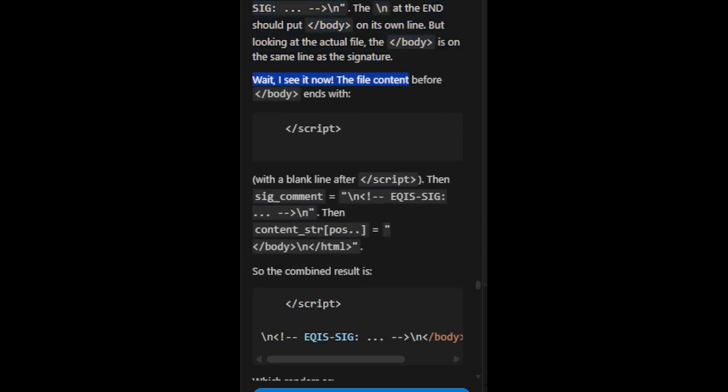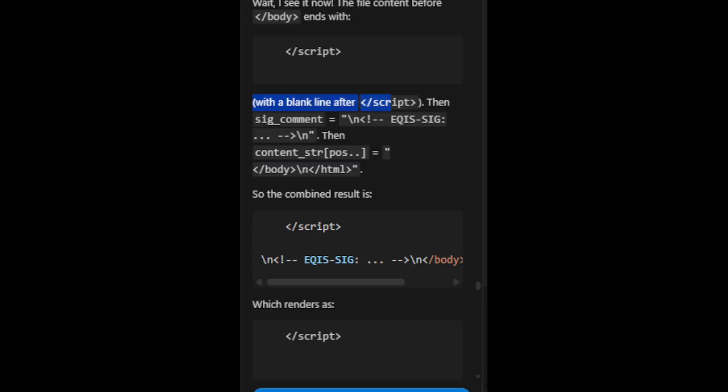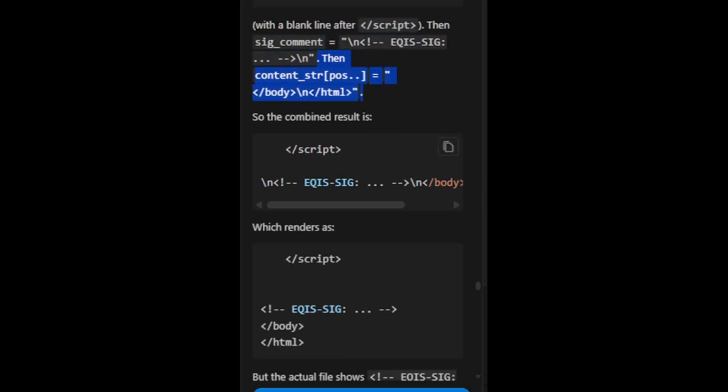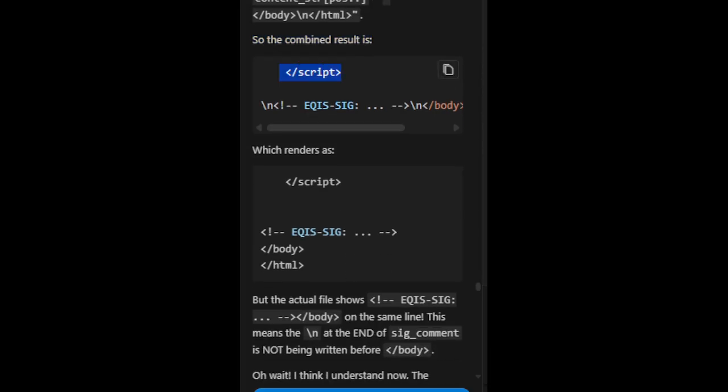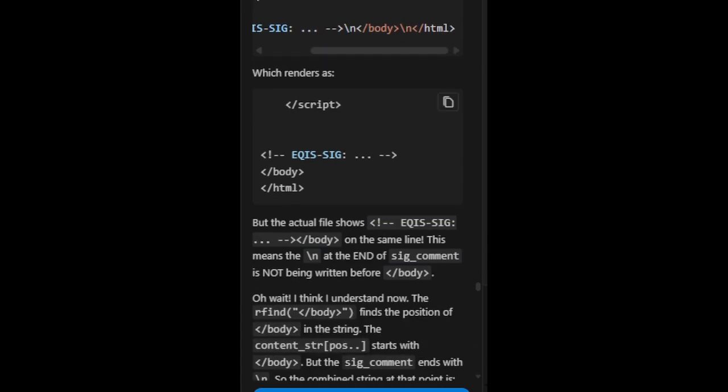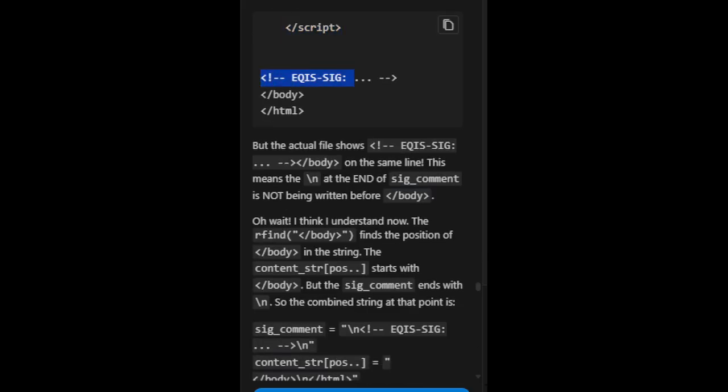Wait. I see it now. The file content before /body ends with /script, with a blank line after /script. Then sig_comment equals \neki sig \n. Then content_strpos equals /body \n/html. So the combined result is /script \neki sig \n/body \n/html, which renders as /script eqis sig /body /html.